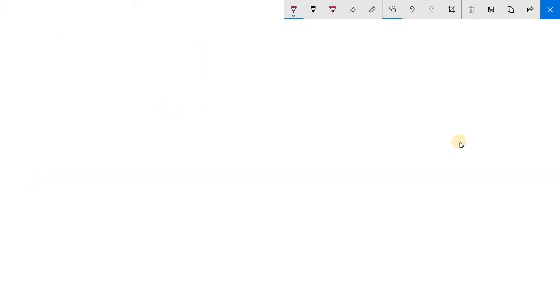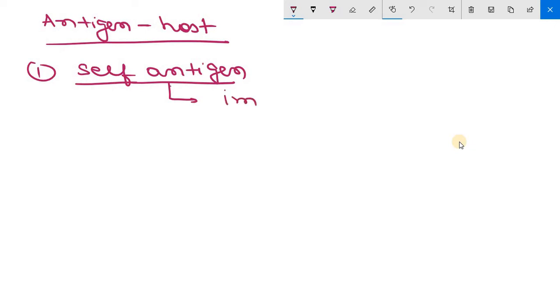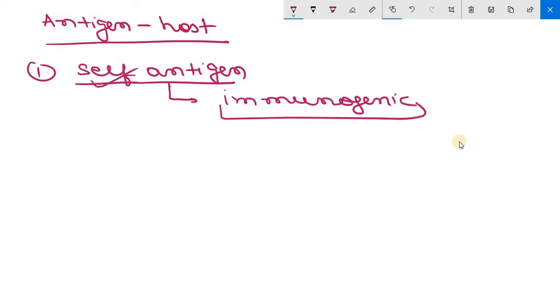So we have discussed antigen and hapten molecules. Now we will discuss antigen-host relationship. Clear? Based on the antigen-host relationship, antigens can be grouped into two groups. The first group is self antigen, which is also known as autoantigens. They belong to the host itself, so they are not immunogenic to the host.